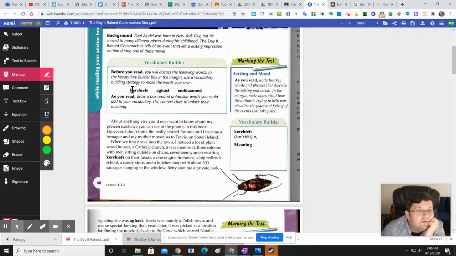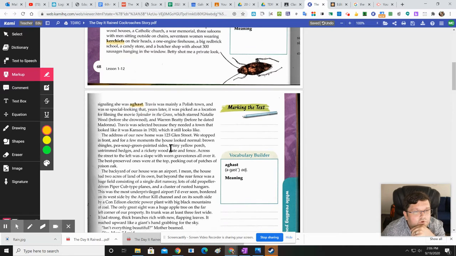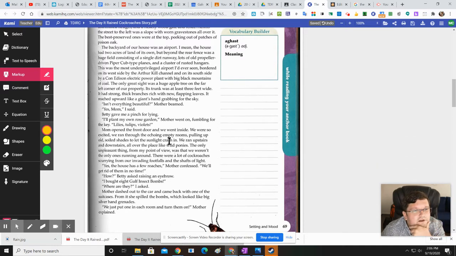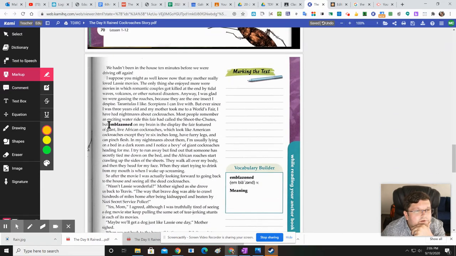Here's the first thing you can do: you can use these 3 words, which you've already been provided with boxes. That's awesome. So I'm going to go ahead and go with kerchiefs. I'm going to highlight that, let go, boom, it's highlighted. Well, aghast is already here for me, so that'll save my time. Boom, good. I got 2 of 7 already. And where is that other one they're going to use? There we go, emblazoned. Okay, so that's 3, but I need more than that. I need to come up with 7.